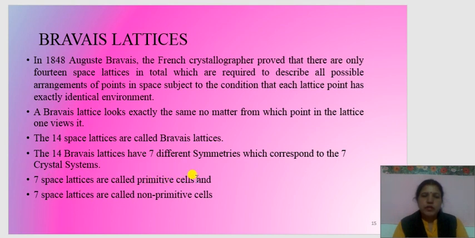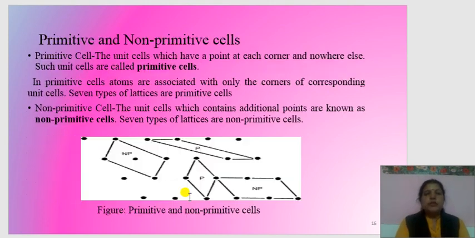In primitive cells, what happens? The unit cells which have a point at each corner and nowhere else, such unit cells are called primitive cells. Here, these are the primitive cells. In these unit cells, the points are at the corners, a point at each corner and nowhere else. In primitive cells, atoms are associated only at the corner. Here, in this case and in this case, atoms are arranged only at the corner. These cells are called primitive cells.